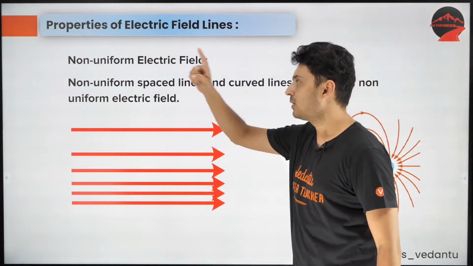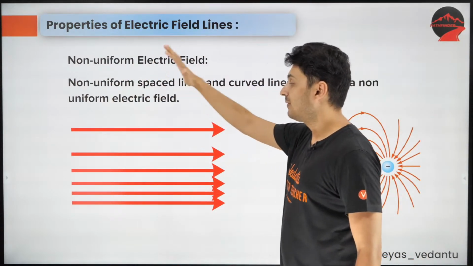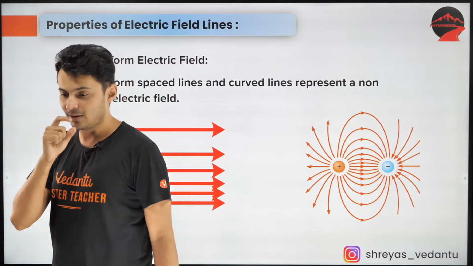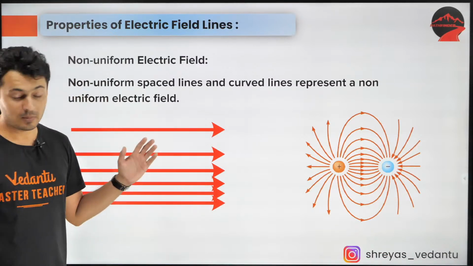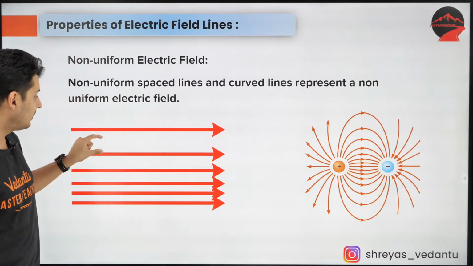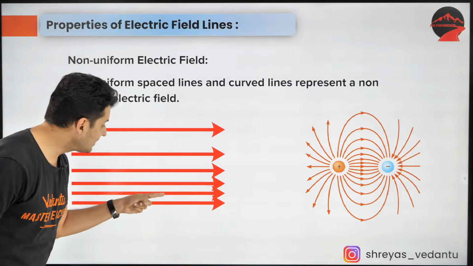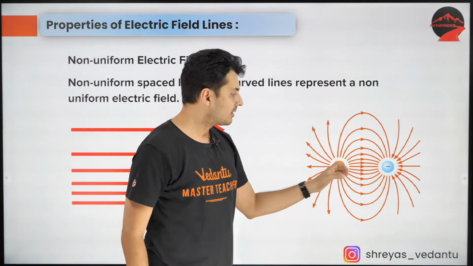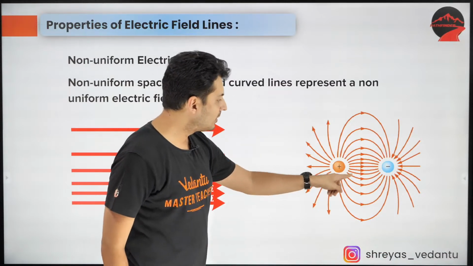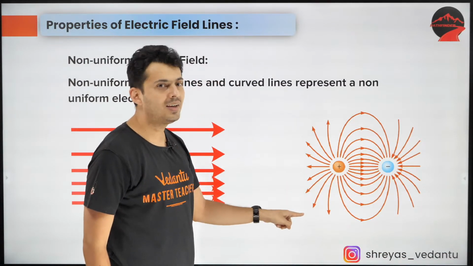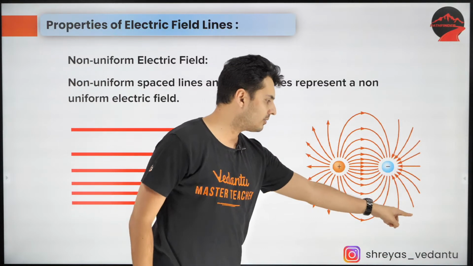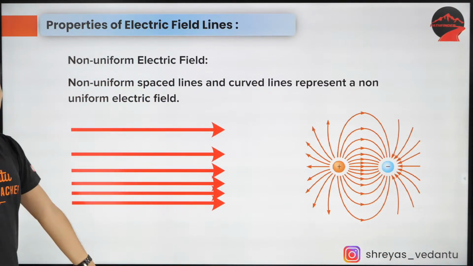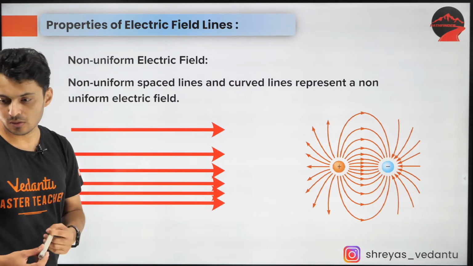Okay. So anyways, non-uniform field. Non-uniform field means the spacing is not uniform. So basically the field strength will be different here, different here. It will be stronger here. It will be weaker here. You can see this same thing. The spacing is not constant. It will be very strong here. It will be very weak here. Again, it is strong here. It is weak here. So the strength is continuously changing. That is called a non-uniform field.